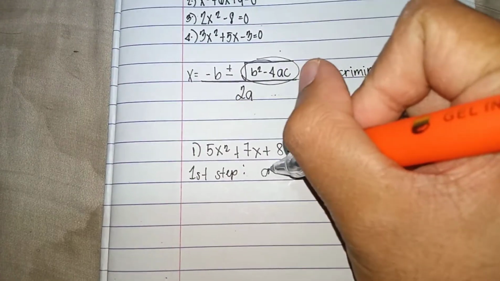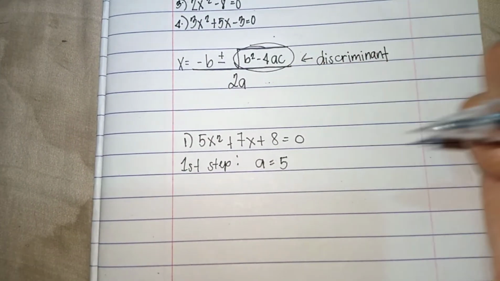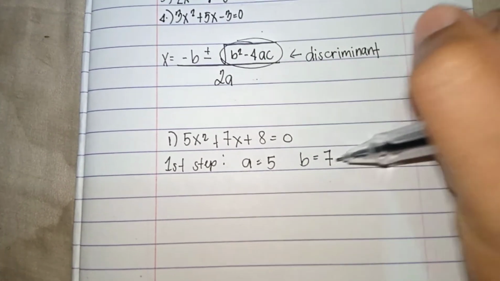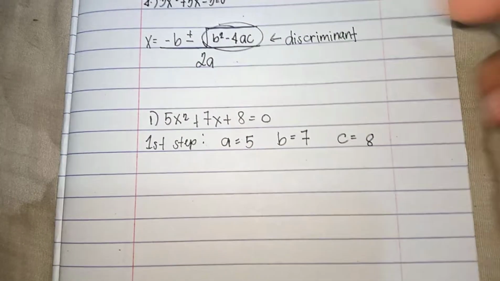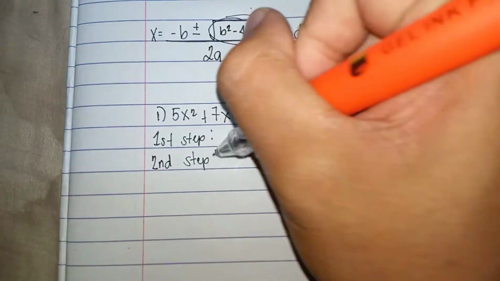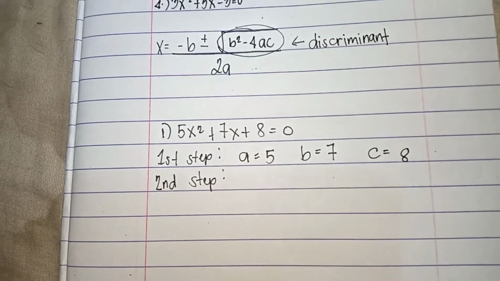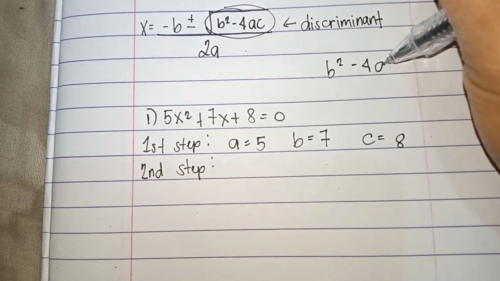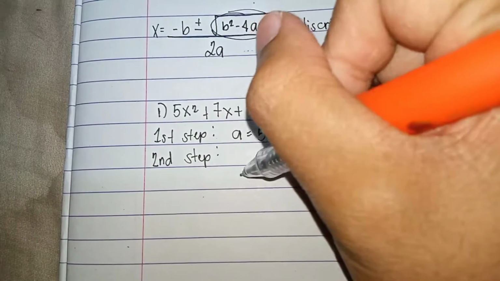So what is the a value here? This is positive 5, or 5. The b value is positive 7 and the c value is 8. Second step, we will substitute these values in the discriminant. To get the discriminant, the formula is b squared minus 4ac. So let us substitute.